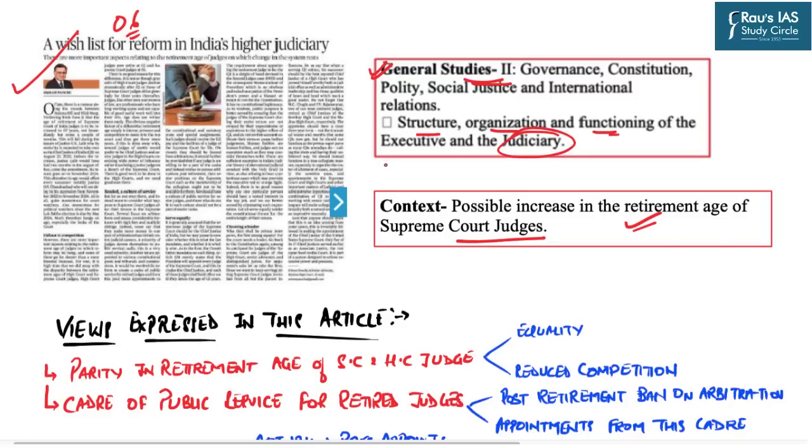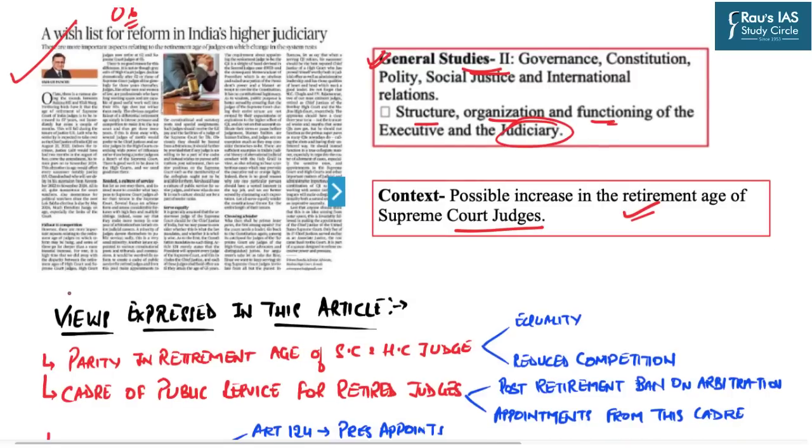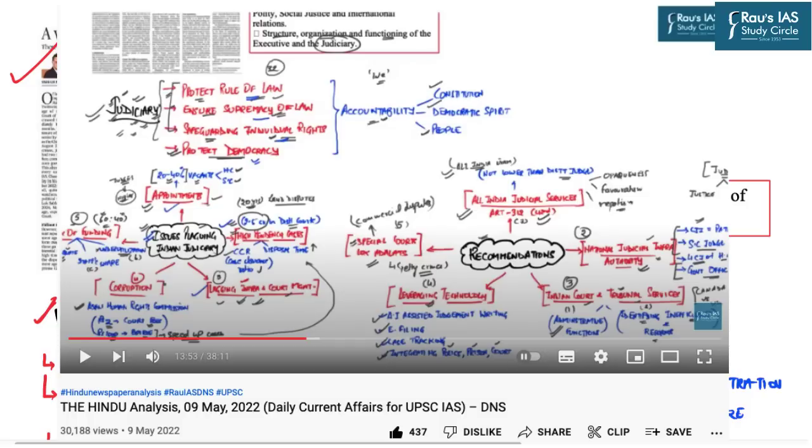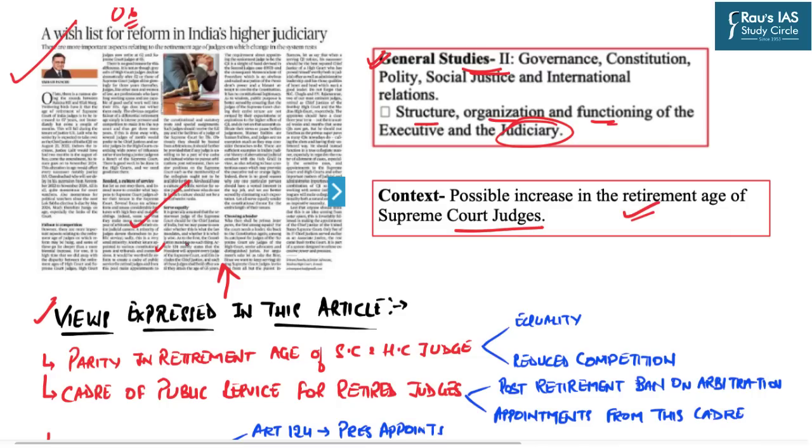Now I have divided this topic into two important components. The first component which we will study are those views which are expressed in this particular article. After going through the views of this article, we will look at the overall topic of judicial reforms. What are the issues in our judiciary which plague it in terms of high pendency of cases, higher backlogs, lack of infrastructure, etc. And then what reforms can be taken in this regard. For that part, we will discuss it with the help of our previous DNS dated 9th May 2022. So let us begin our discussion today.